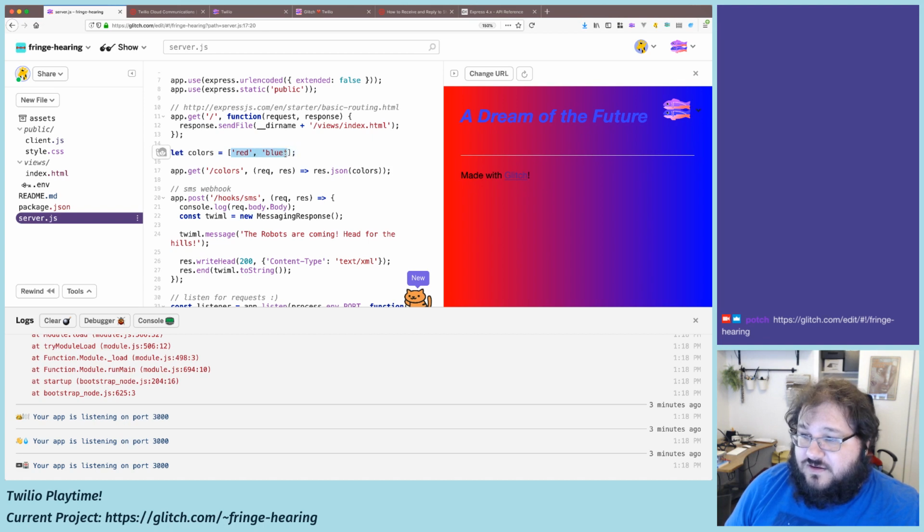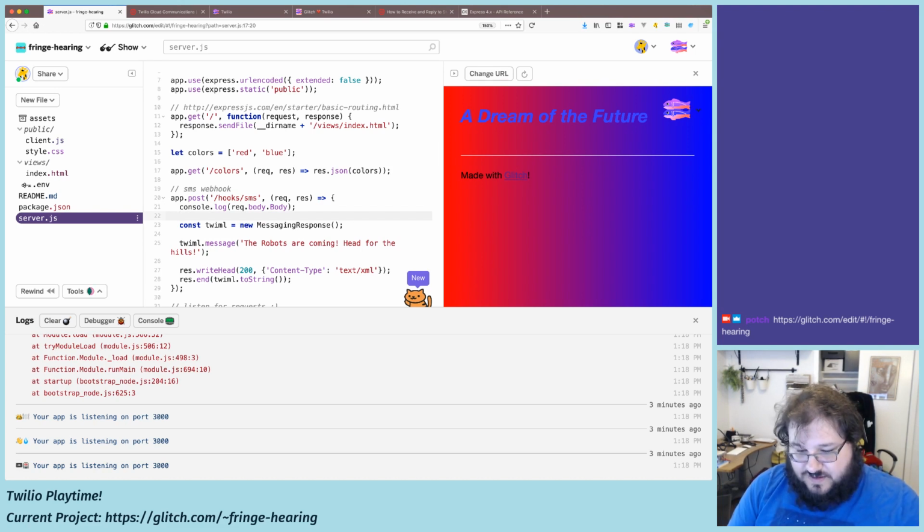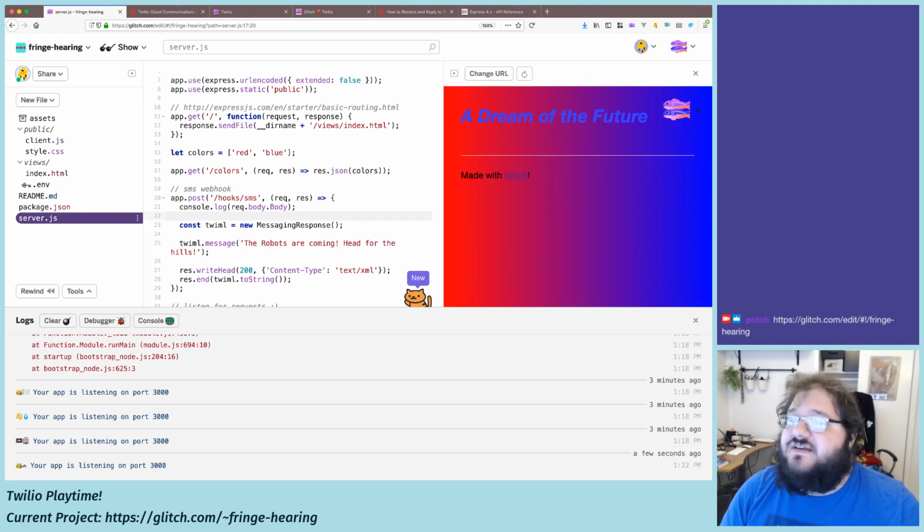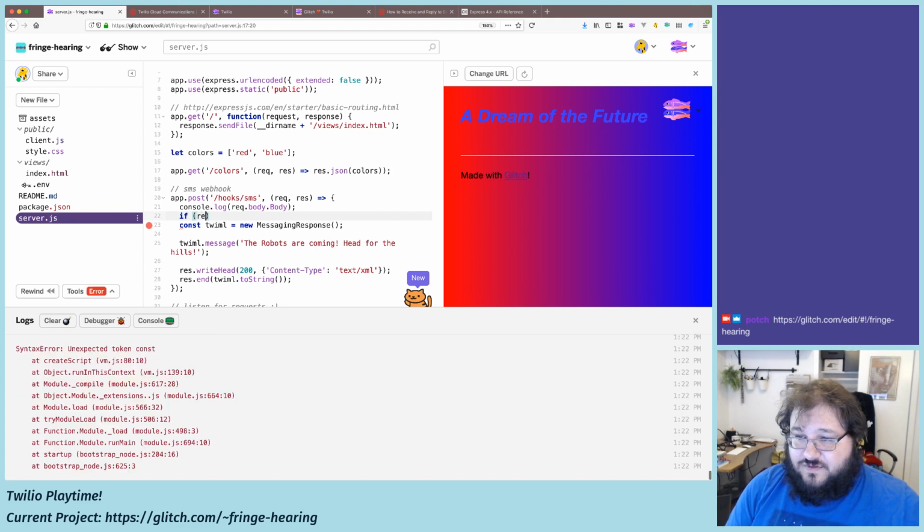I'm going to start that off, leave it alone for now, and we'll say, so we know what the body of the message is. Right now it's body. So let's start with hex colors. I think that'll be easy. So let's say let color equals req.body.body.